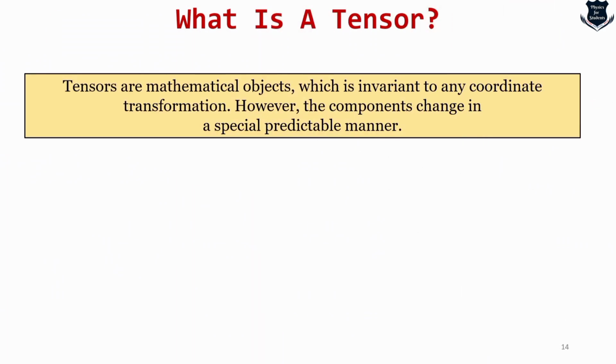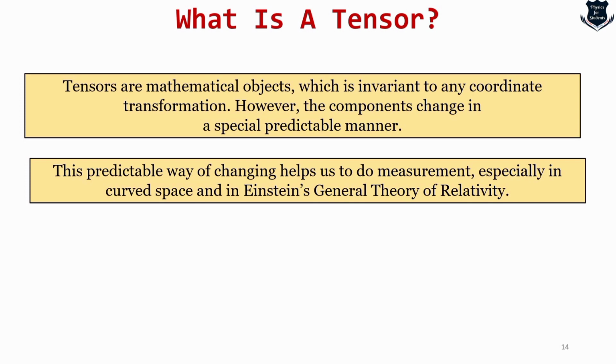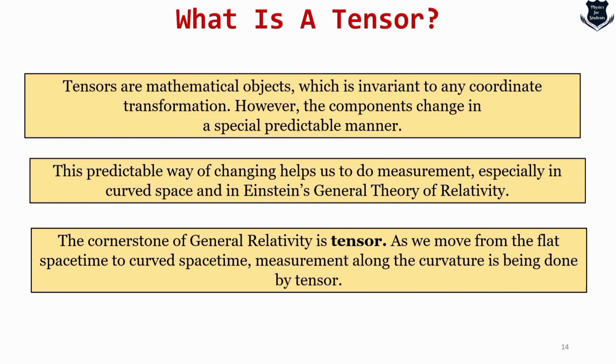Now I will try to summarize what we have learned about tensors till now. Tensors are mathematical objects which are invariant to any coordinate transformation. I will come to that. Don't rush. What is the meaning of invariant? However, the components change in a special predictable manner. We also know that this predictable way of changing helps us to do measurement, especially in curved space in Einstein's general relativity. And the cornerstone of general relativity is the tensor. As we move from flat space to curved space-time, measurement along the curvature is done by a tensor.